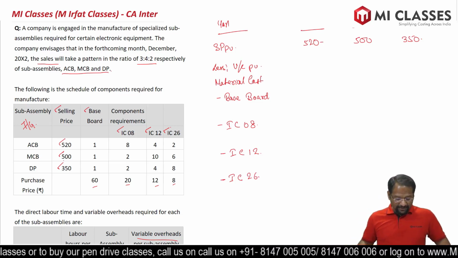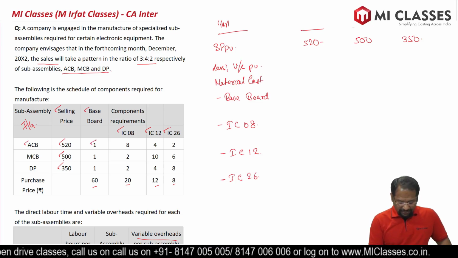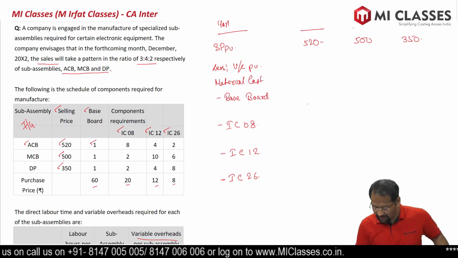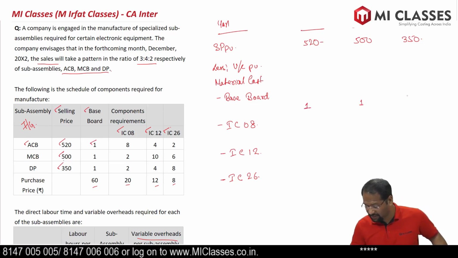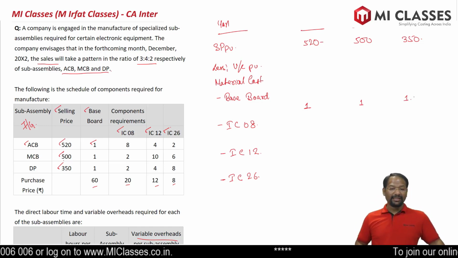So let's read. For making ACB, how much raw material baseboard do we require? We require one baseboard. For MCB also we require one baseboard. For DP also we require one baseboard. We are just writing the quantity.